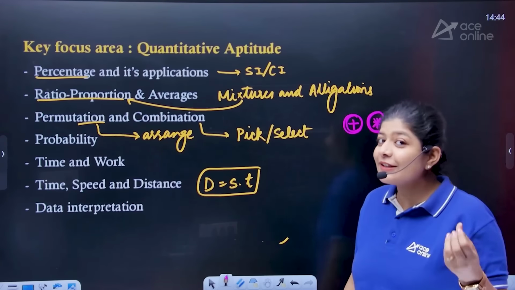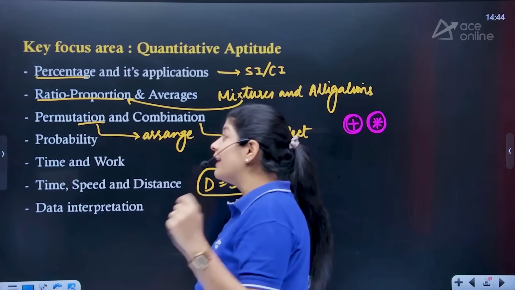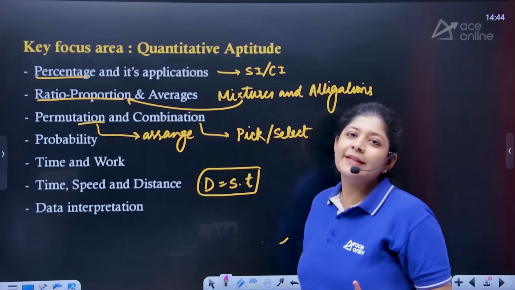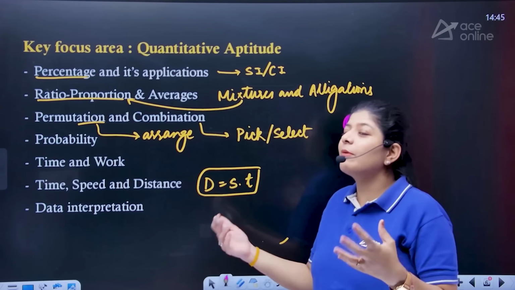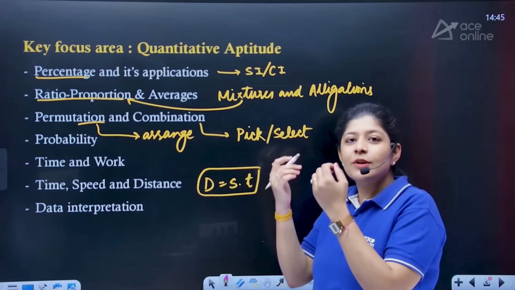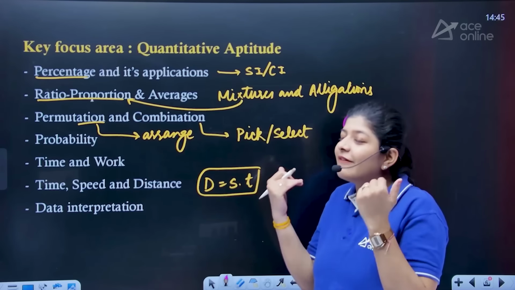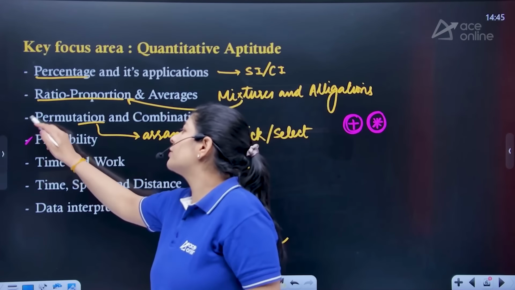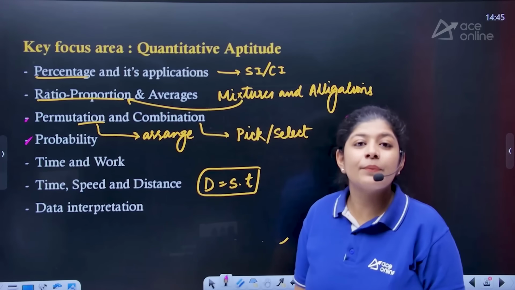So basically these are the key points that you need to take care of while attempting the questions based on this, right? The next one is probability. We are all aware of probability. Probability is nothing but the number of favorable events divided by the total sample space, or the total events that we are having. So another important topic that we have over here is probability.